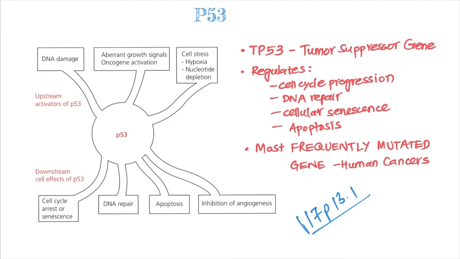Now let's look in detail at some of the upstream activities or extreme conditions which lead to the activation of P53, and how P53 counteracts them by initiating downstream effects. By this, P53 acts as a central protein which controls all these processes and thwarts neoplastic transformation.